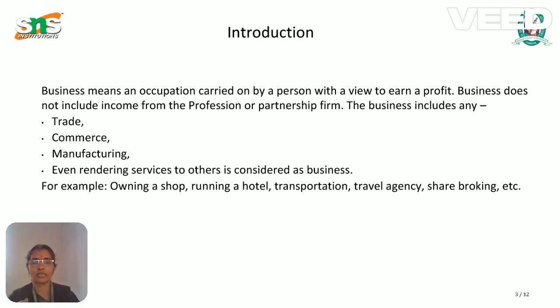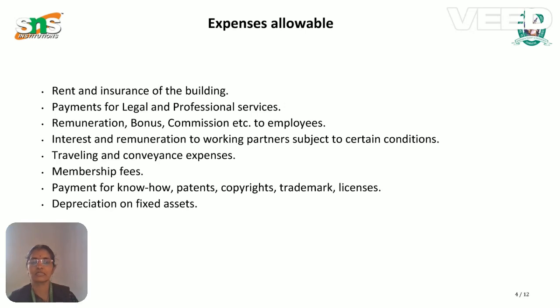For example, trade, commerce, manufacturing, or even rendering services to others is considered business. For example, a person owning a shop, running a hotel, a transportation or travel agency, or doing share brokerage. These are a few examples of activities from which amounts are received through business. That is business income.